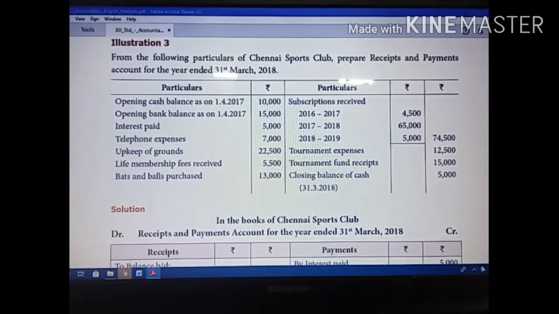Telephone expenses and upkeep of ground are also payment side. Life membership received is the receipt side. Bat and ball purchase is the credit side, the payment side. And the subscription receipts they have given for last year, current year and next year.